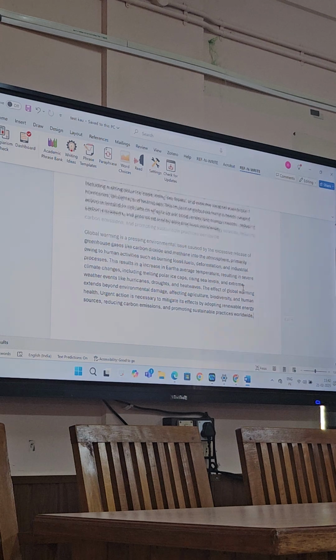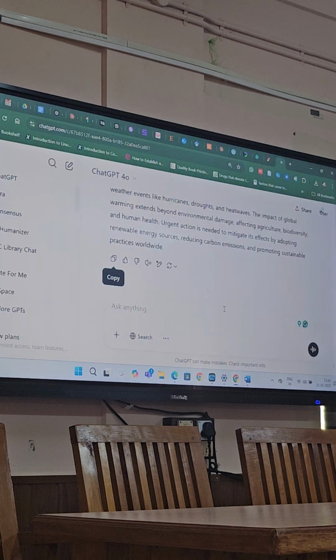See, normally, for example, give me 5 paragraphs or 500 words content on global warming.